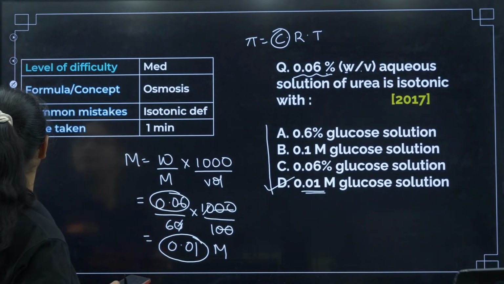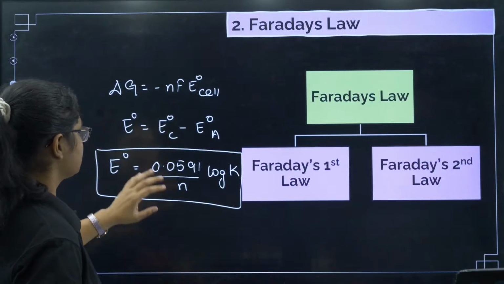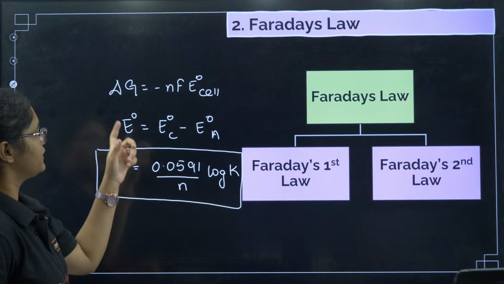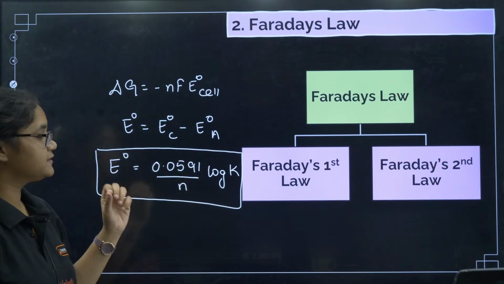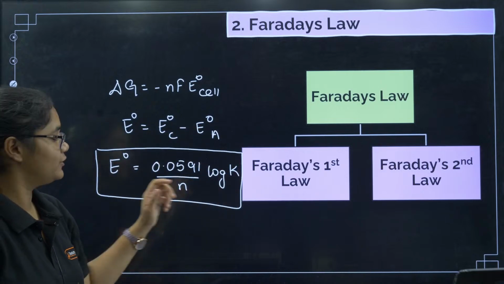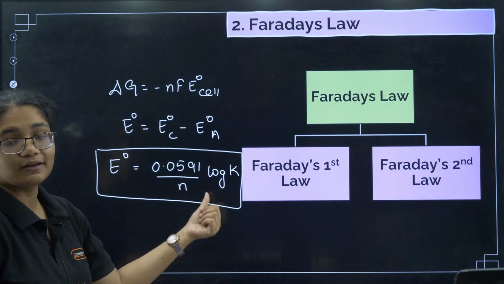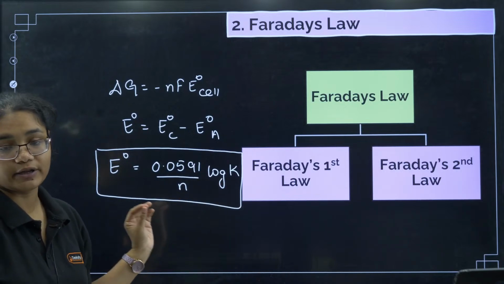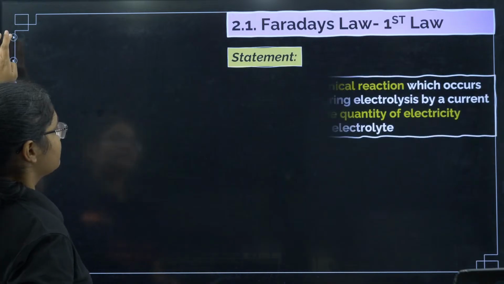Okay, now let's move to what I was discussing. Yes, Faraday's. So these are the formulas that I want to discuss. Delta G is equal to minus nF E naught of the cell. E naught of the cell will be equal to E naught of cathode minus E naught of anode. E naught of the cell is equal to 0.0591 by n into log K, where K is your equilibrium constant. Okay. Next, we have Faraday's.